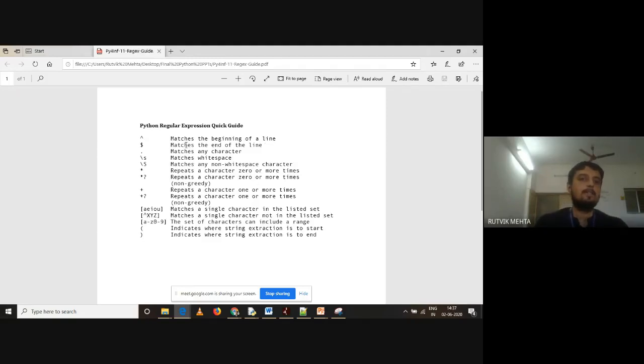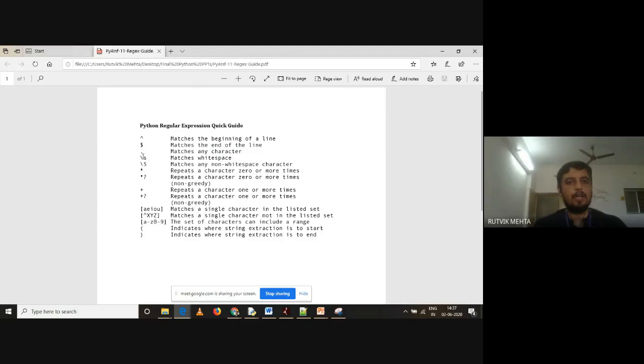Similar to that, this is dollar. We know it as dollar, but in regular expressions, it represents a meaning. It matches the end of line. So power is the beginning of line, dollar is the end of line. Another symbol which I showed you is dot. Dot means match any character. I'll show you examples of all this, so you will understand it in depth. Don't worry about it. So what is dot? Dot means match any character. Any means any. It can be any character which is accepted by Python.